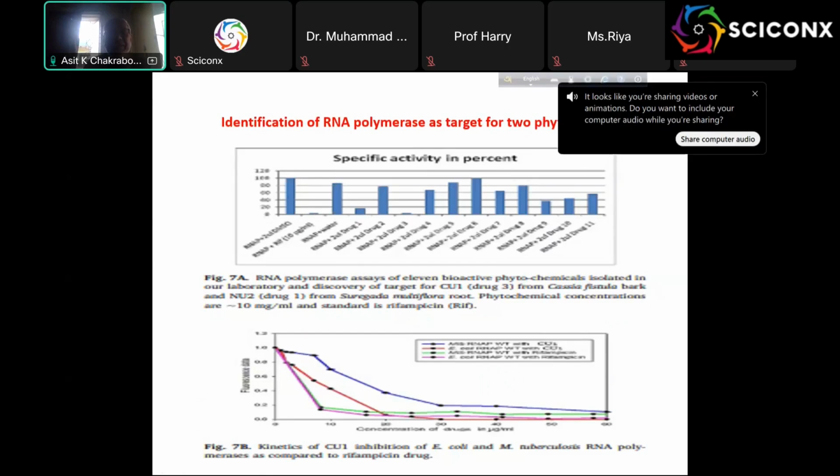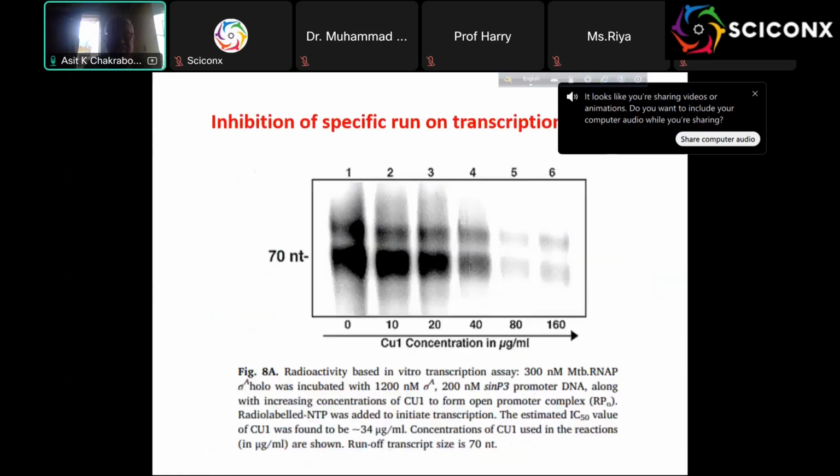So we tested again and compared with rifampicin, and we see here distinct inhibition between Mycobacterium and E. coli RNA polymerases. And here is the run-off transcription, we see a distinct band. Now when we put the CO1, you see that is gone. This is a radioactive assay, run-off transcription. So it is almost proved.